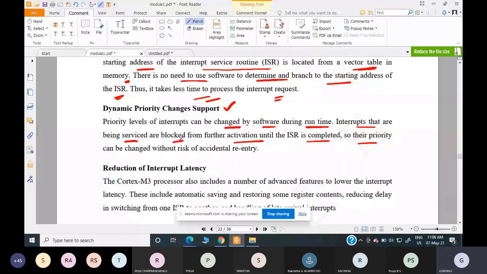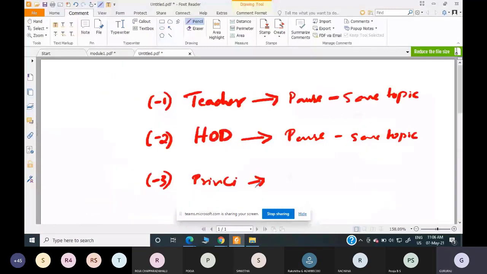What this means is, if you take the arrangement like this, the principal is now discussing something because his priority is -3, and no one can interrupt the principal because he has the highest priority.